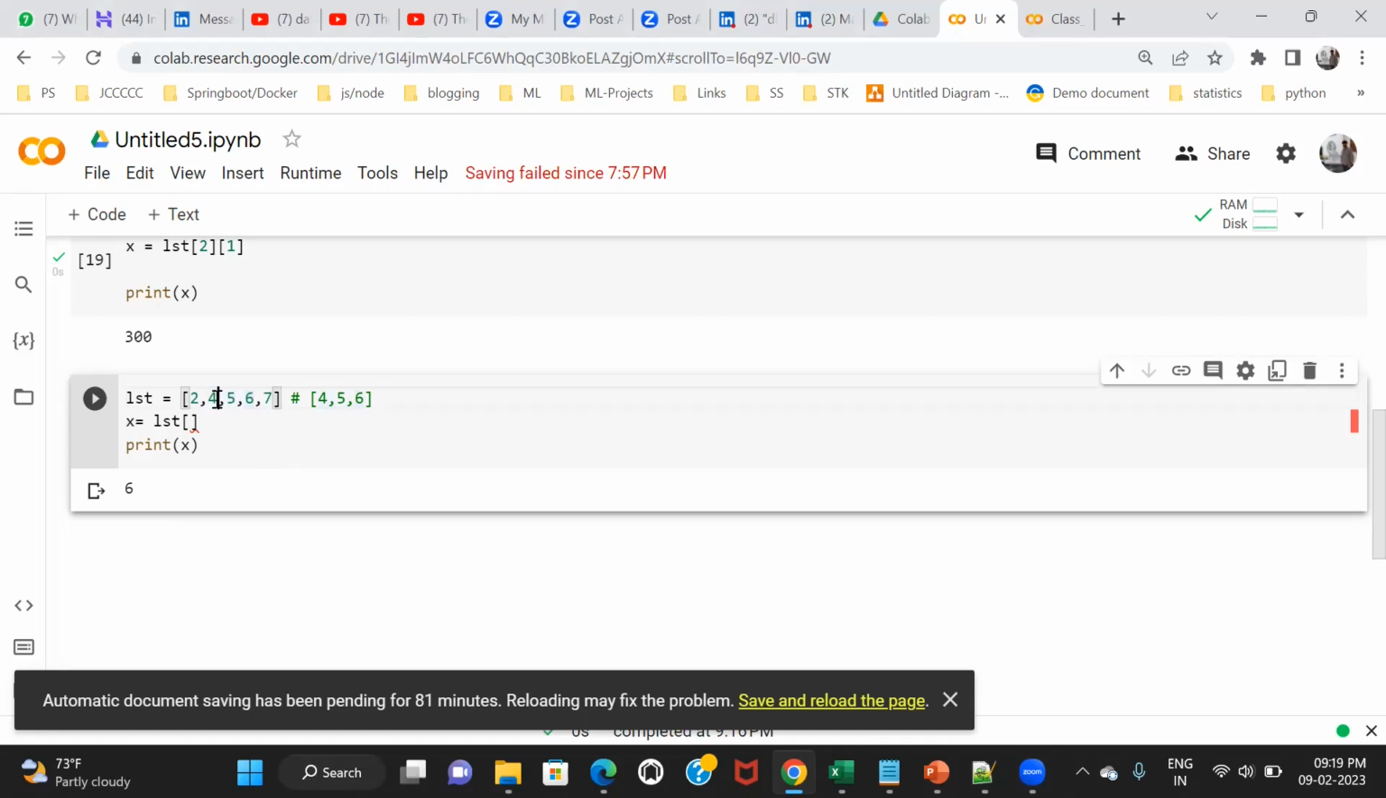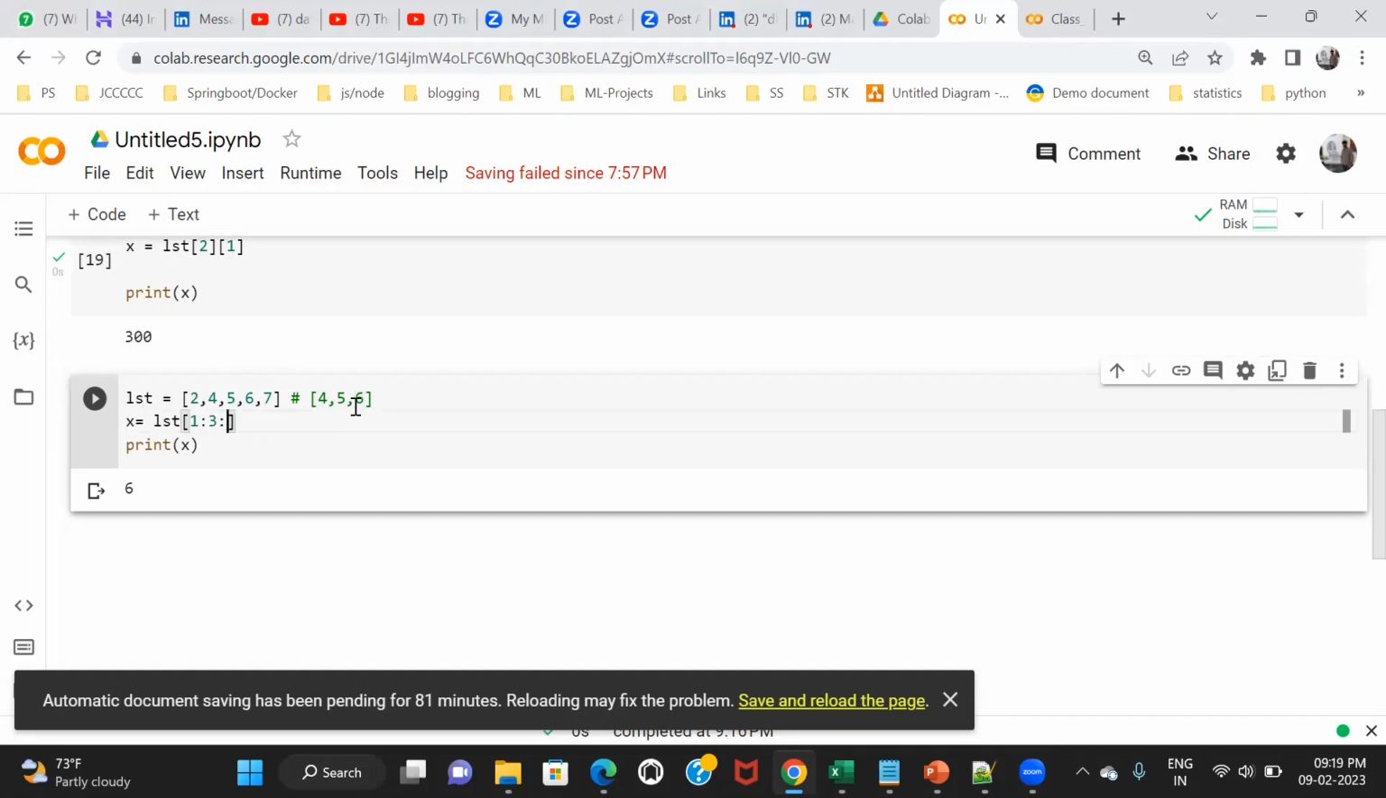So for the 4, what is the index? 0, 1, right? 1. I want to start at 4, so what is the index of 4? 1. So put here 1. This is your starting index. And then put a colon. Now where do you want to go? I want to go to 6. For the 6, what is the index? 0, 1, 2, 3. So put 3.